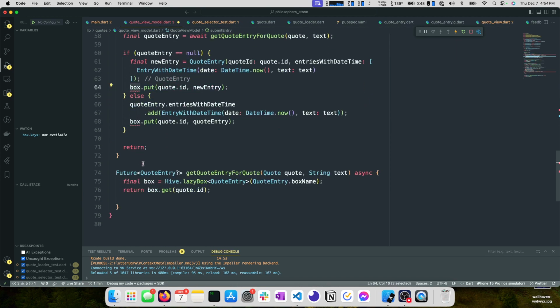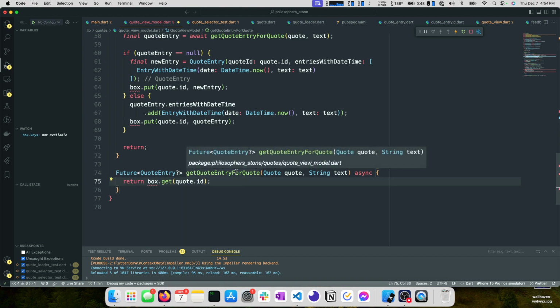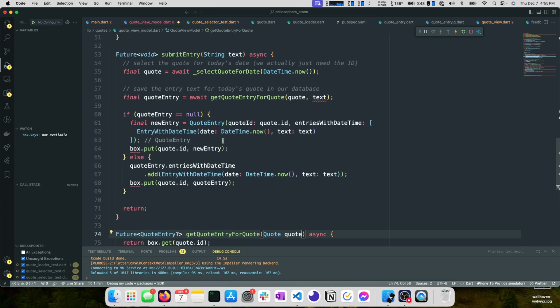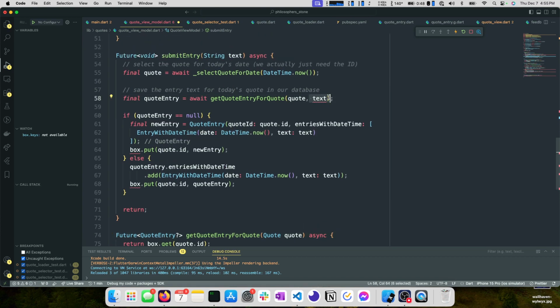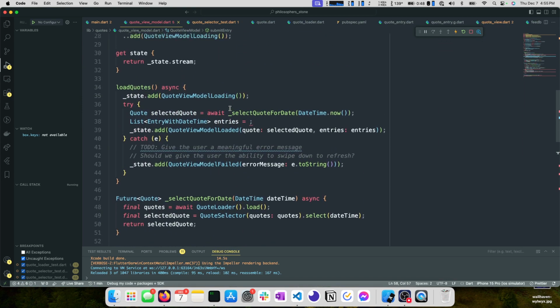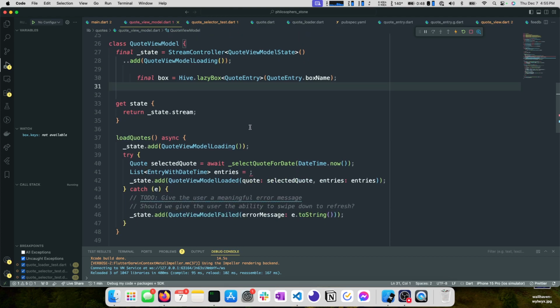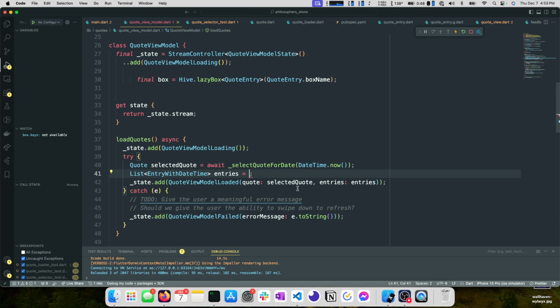And then we still need access to our box. This is a really good example, so we're sharing this box across a couple different methods. So this is a really good example of something that we can pull out to the class instance. So we'll go ahead and update that. And then maybe we add this right here on the view model. Oh, we have an error, which is why my formatting didn't work. So this will reformat itself once we fix this piece.